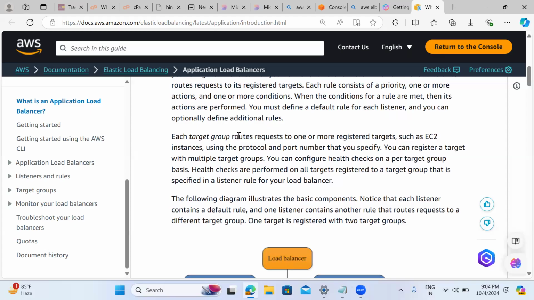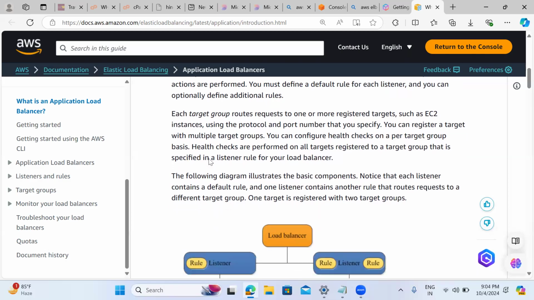The main advantage is that if you have two applications, you can group them into two different target groups. In one target group we can have multiple EC2 instances, or Lambda functions, or containers, or Kubernetes also.